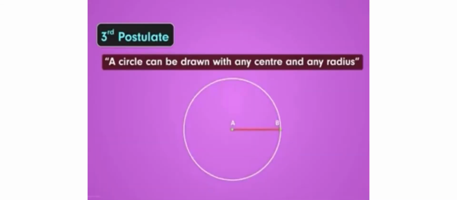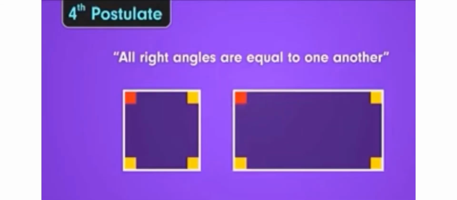Third postulate: a circle can be drawn with any center and any radius. Suppose you have line segment AB. Now taking the radius equal to AB, if you draw a circle, then you have a circle with center A and radius AB. This way you can draw a circle with any center and any radius. Fourth postulate: all right angles are equal to one another. We know that all the angles of a square are right angles, and all the angles of a rectangle are also right angles. So if you take the right angle of a square and the right angle of a rectangle, both are equal. This way all right angles are equal to one another.